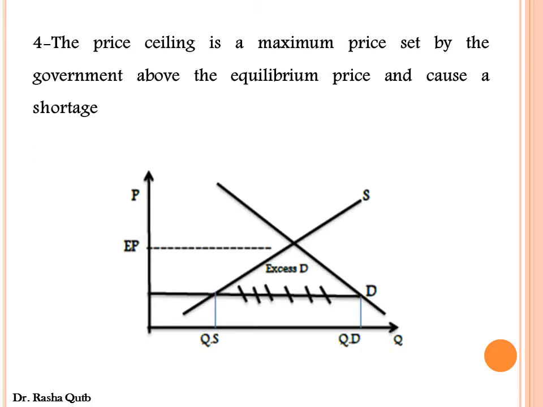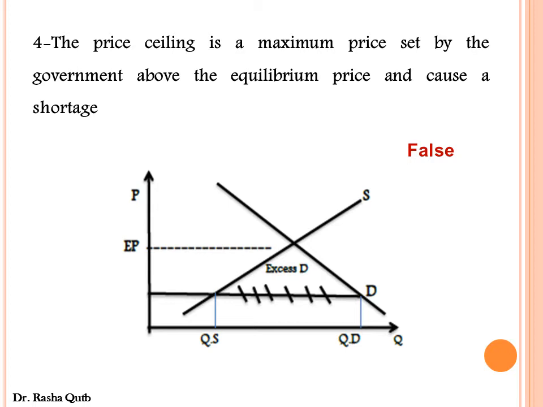So at any price above the equilibrium, there would be an excess supply. Number 4, the price ceiling is a maximum price set by the government above the equilibrium price and cause a shortage. This sentence is false. Why is it false? Because the price ceiling is a maximum price set by the government below, not above, the equilibrium price, and causes a shortage.